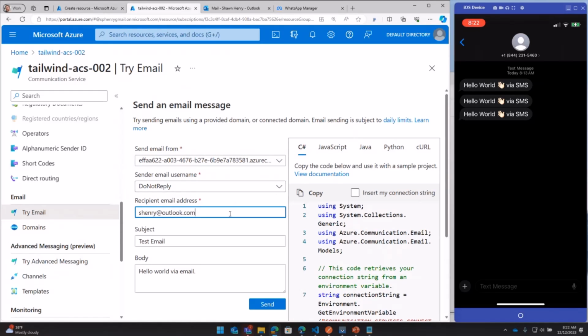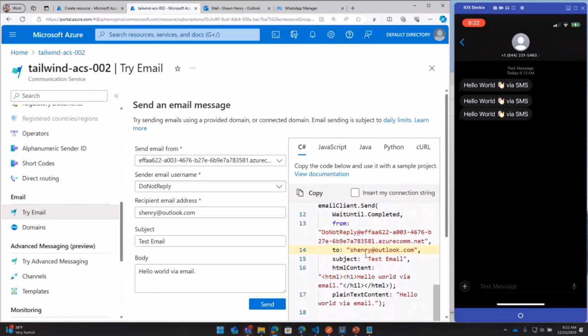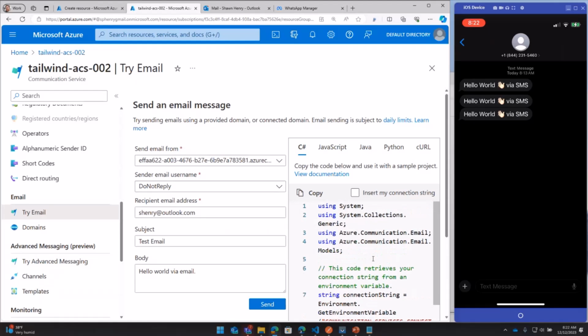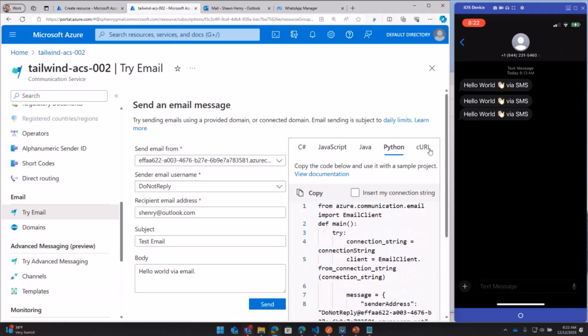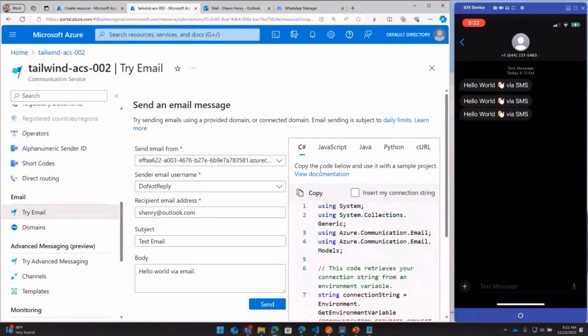I'll send myself an email here real quick. Hello by email, and we'll hit send. This now queues the email and then sends it out. And so we can send emails then at scale. I also didn't mention over here both SMS and email. If you want to copy this directly into your code, we offer code snippets here directly for all the major Azure languages: C#, JavaScript, Java, Python, or if you just want to call the REST APIs directly.